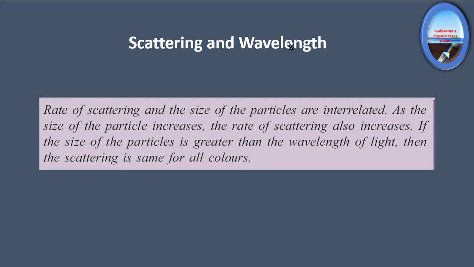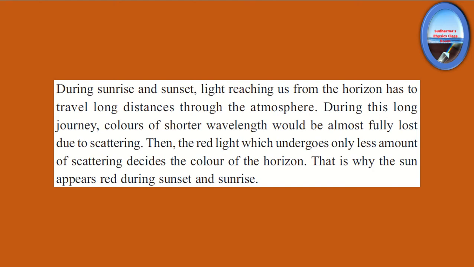As I said, there is a relation between scattering and wavelength. The rate of scattering and the size of the particles are interrelated. As the size of the particle increases, the rate of scattering also increases. If the size of the particles is greater than the wavelength of light, then the scattering is the same for all colors. When the size of the particle is very small, the lower wavelength region will be scattered the maximum and the higher wavelength region will be scattered the least.